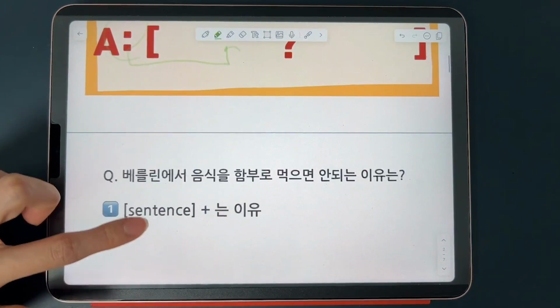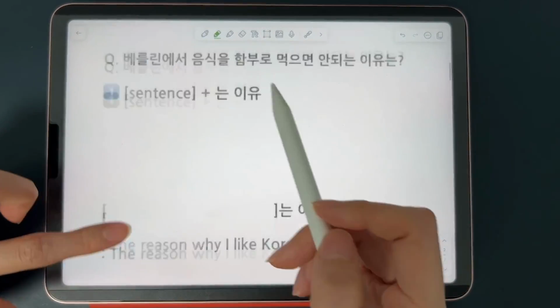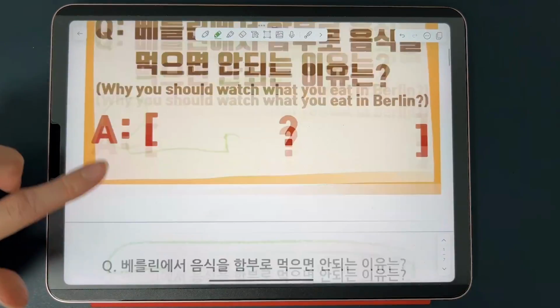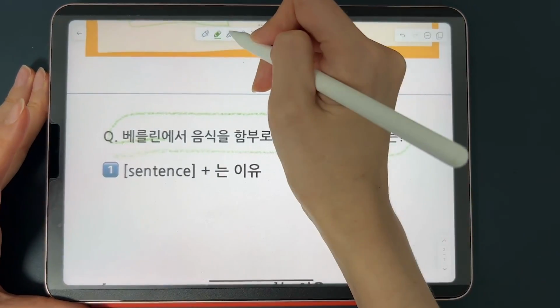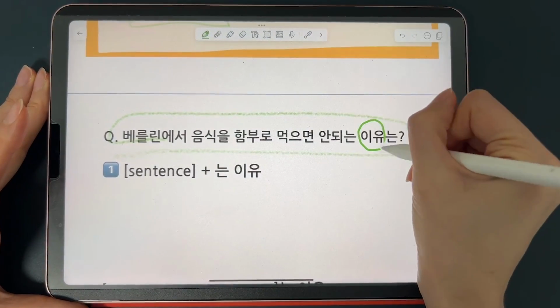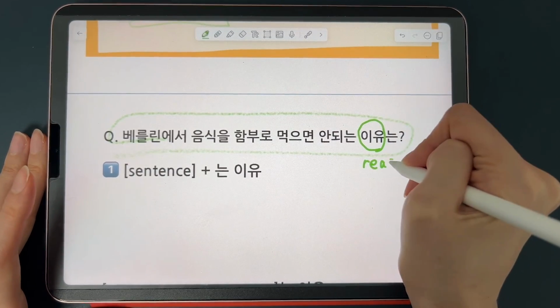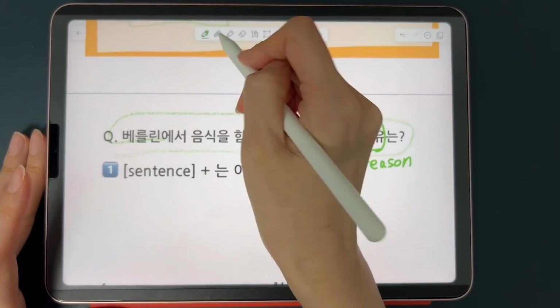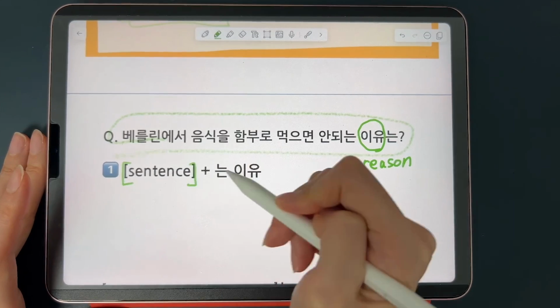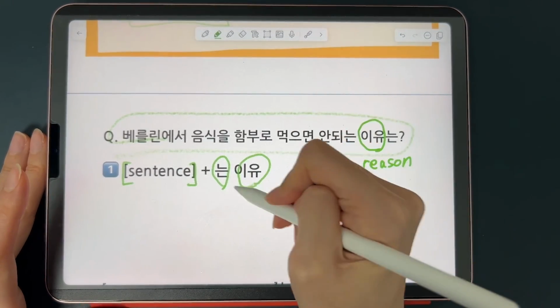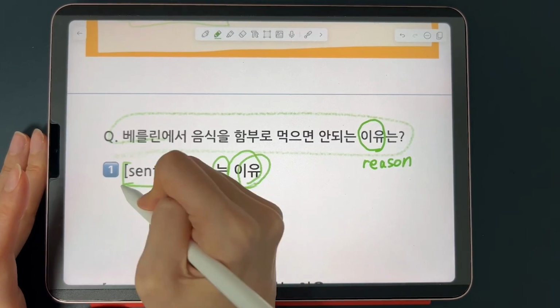And in the meantime, let's break this sentence down first. The sentence that was in the question part. So let's look at 이유 first, guys. 이유 means reason. And when you combine a sentence with 는 이유, it literally means the reason of this sentence.